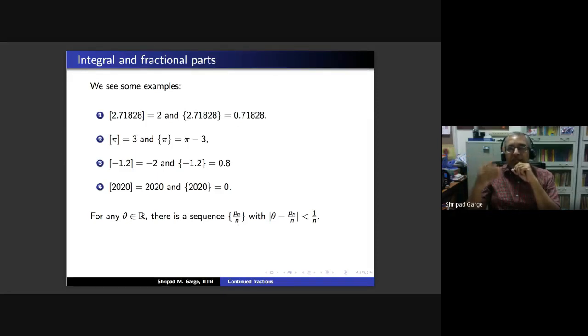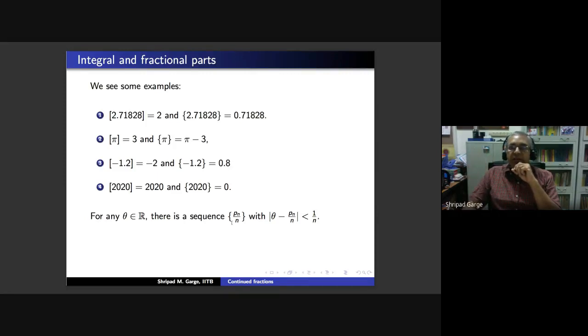So you will have 0, 1 by 2, 2 by 2, 3 by 2, 4 by 2 and so on. Once again, your theta will lie between two consecutive such rationals, and the distance between any two consecutive rationals where the denominator is n is equal to 1 upon n. So the distance between 11 by 8 and 12 by 8 is 1 by 8.